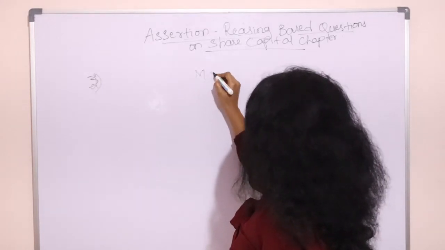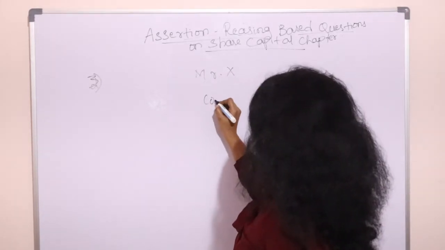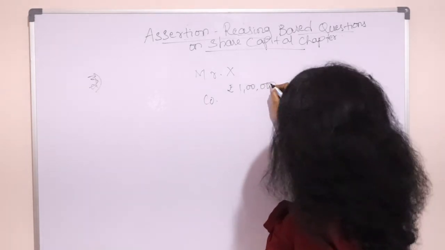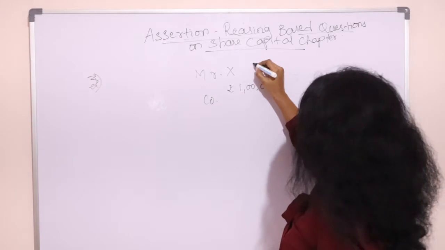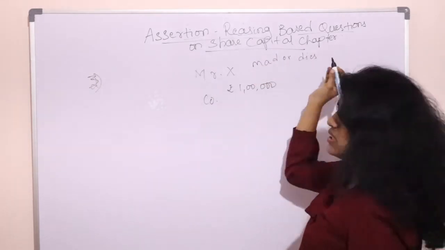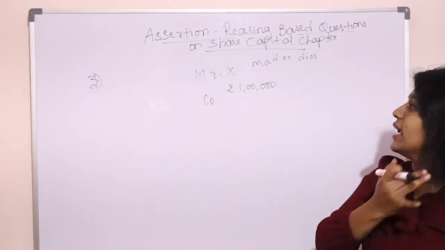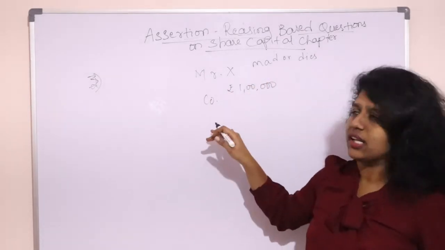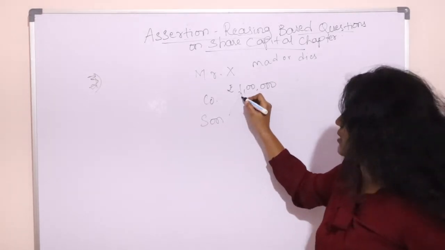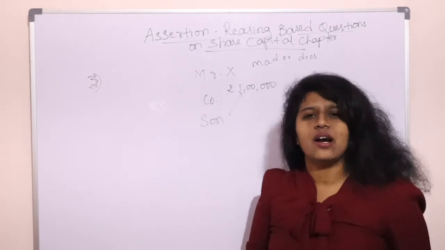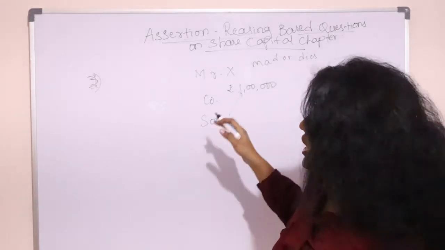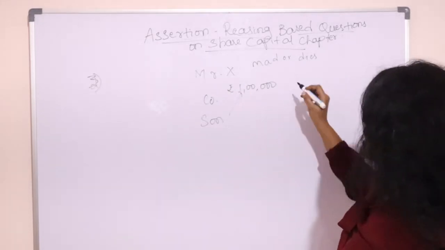Now there is Mr. X who is investing in a joint stock company. He has invested around 1 lakh. Suddenly this person goes mad, or suddenly dies. In the will, he would have written that Mr. X's son may get his 1 lakh investment. Like how we transfer properties to our next generations, shares will also be transferred as per the law.